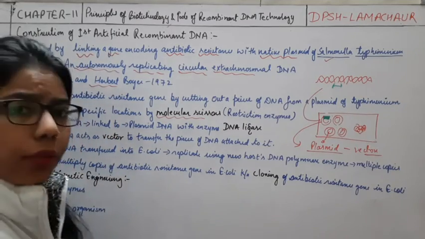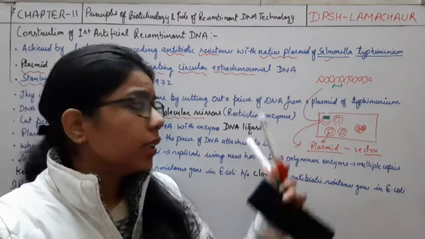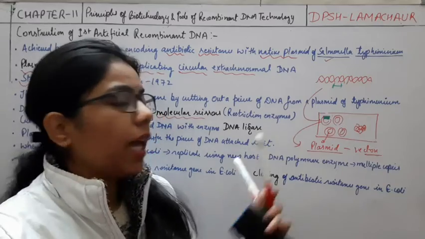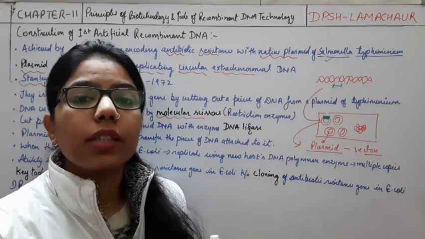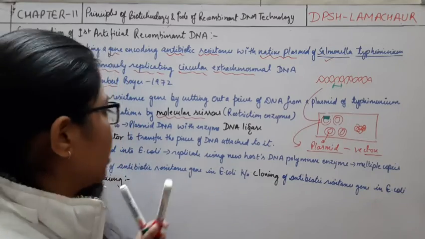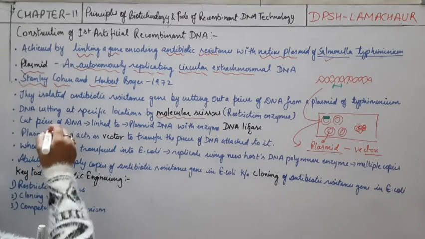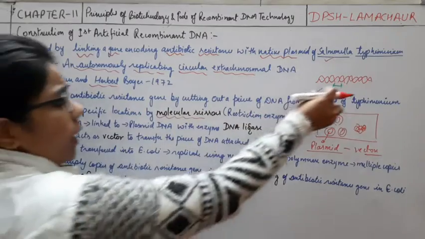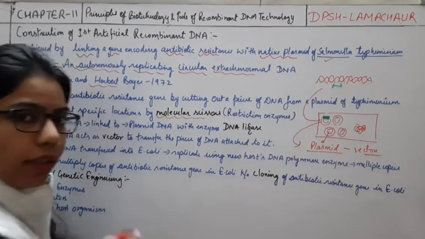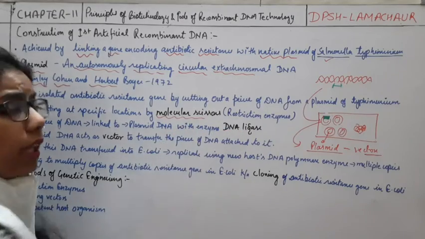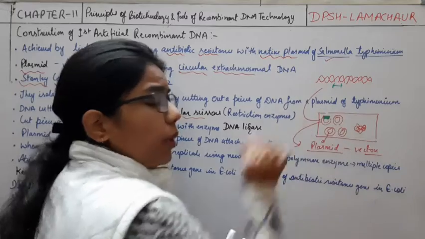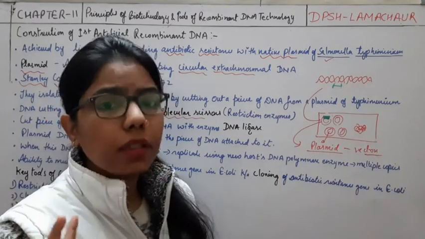The only thing which we have to understand right now is that the scissors which we are using here to cut this DNA as well as the plasmid are known as the molecular scissors, and these are the restriction enzymes, right? Coming to this cut piece of DNA, the DNA which I have cut from here should be linked to this DNA of the plasmid, right? And when I stick this gene from here to here, some sticking material is also required.